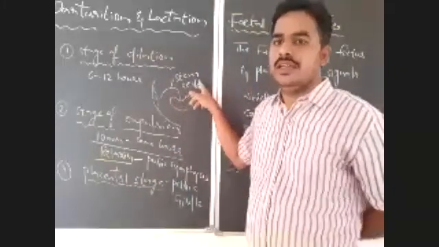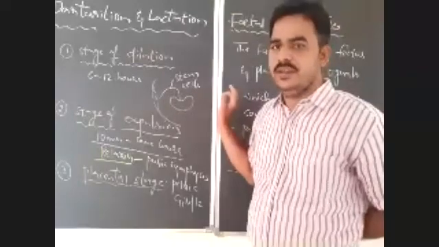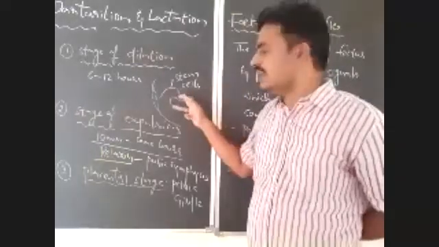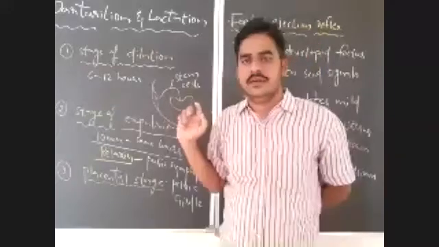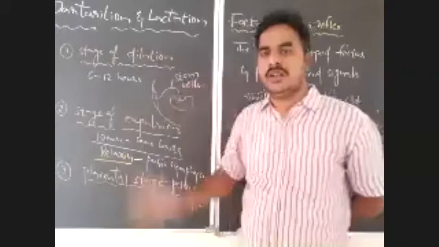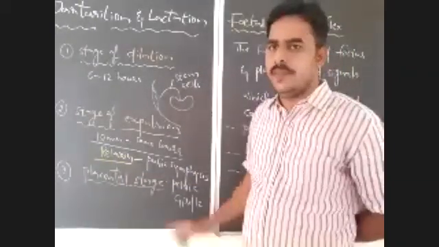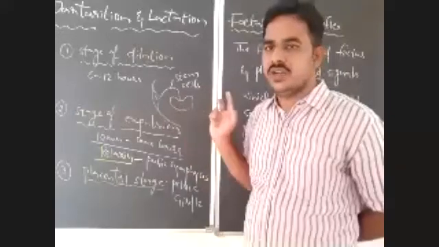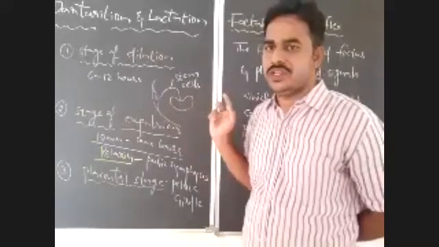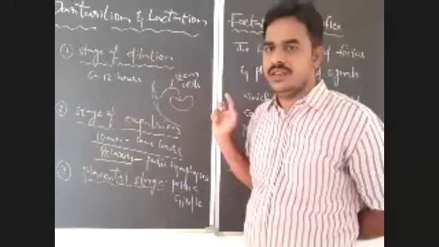In stem cell banking or stem cell preservation, the stem cells are mainly collected from the umbilical cord. You should notice that here. Is it clear? So the umbilical cord will be cut and stored or preserved in preservative conditions or in stem cell banks. Okay, so it is very important.